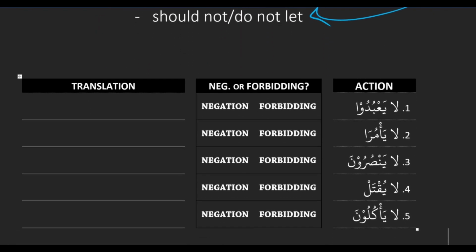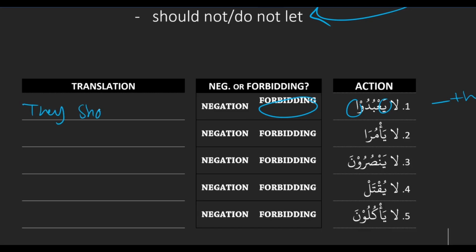Yeah. Okay, number 1. La ya'budu. So this is bald because the wow tells us that there used to be a noon there. Okay. So this is forbidding. Right, good. Bald tells us forbidding. And then? Ya plus una is they. They. So when we have la and they, we say they should not. Yeah, they should not. So this is the should not template because it's not one of the second person pronouns, meaning it's not one of the you pronouns. Okay, so they should not worship. Good, they should not worship.